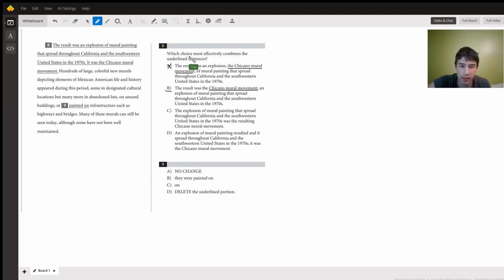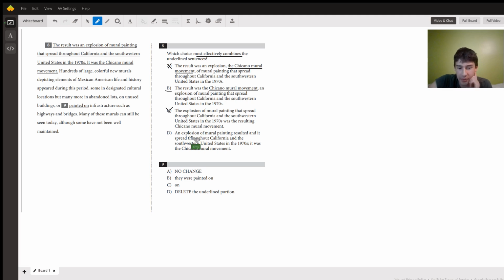But again, the question is what most effectively combines the underlined sentences. If I had to say which one most effectively combines them, I would say B over C, because of that structure we talked about, with the noun phrase we're trying to describe first, followed by the appositive phrase. Though that one's not awful, I think we can rule it out because, compared to B, it doesn't have that structure.